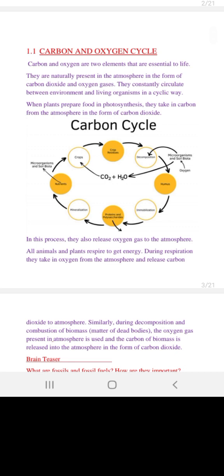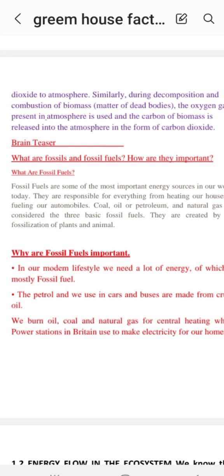Similarly, during decomposition and combustion, meaning burning in the presence of oxygen. Combustion of biomass, and biomass is simply the matter of dead bodies. So when there is matter of dead bodies present, the oxygen gas present in the atmosphere is used, and the carbon of the biomass is released into the atmosphere in the form of carbon dioxide. So the combustion of biomass is basically the burning of the matter of dead bodies.